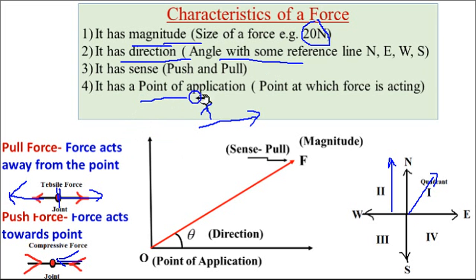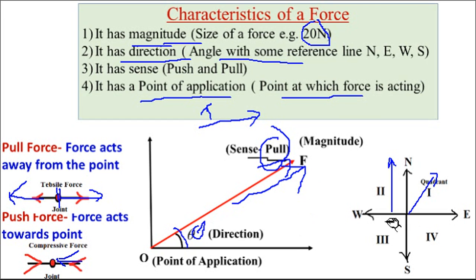Next, force has a point of application. It means the exact point where it is acting. That is called the point of application. Here I have shown one force of magnitude F. It has a sense, pull, meaning it is acting away because the arrow is acting away. It has a direction, meaning a certain angle theta.